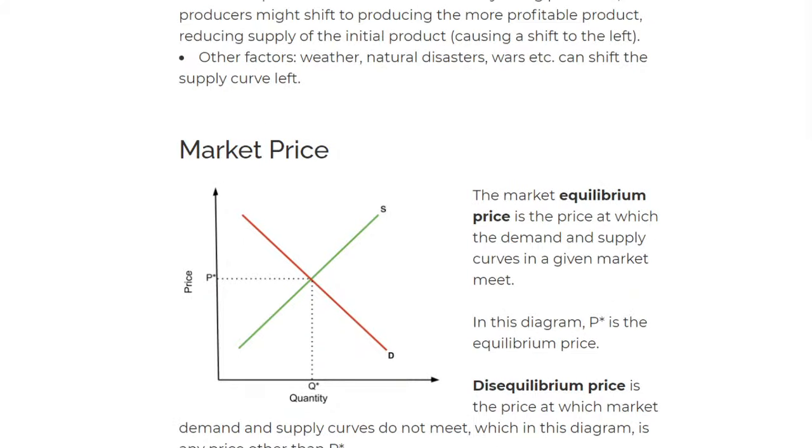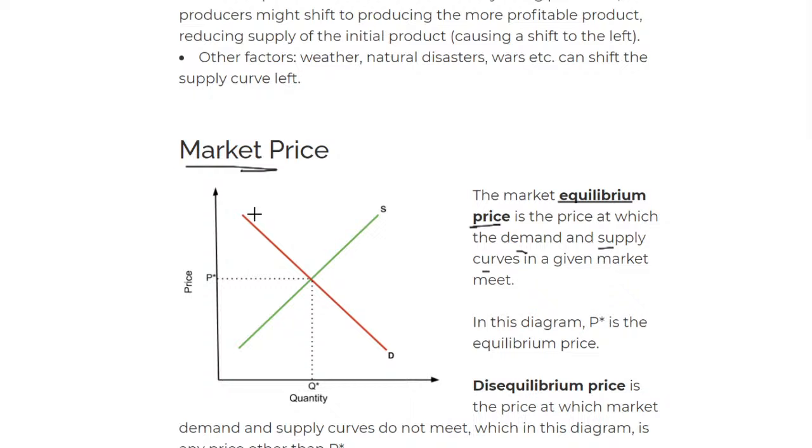Okay, so with market price, what we're mainly looking at is the market equilibrium price. What is this equilibrium price? That's what we're going to be mainly focusing on. So the equilibrium price is the price at which the demand and the supply curves